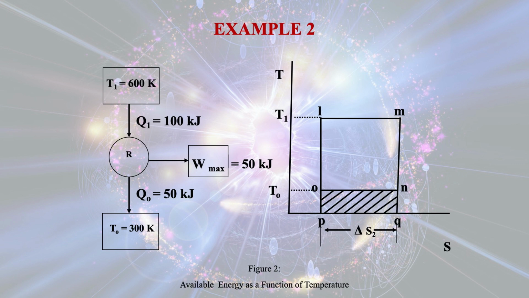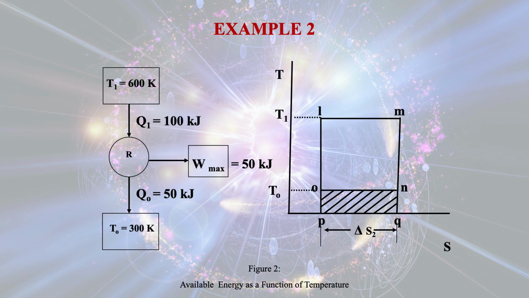Q1 is the heat input to the engine for producing work, that is 100 kilojoule, and W max, in this case we are getting 50 kilojoule, and the heat rejected to the sink is 50 kilojoule, that is equal to Q naught, and here the T0 temperature is 300 Kelvin, and the process is depicted in the temperature entropy diagram. So this figure is available energy as a function of temperature.